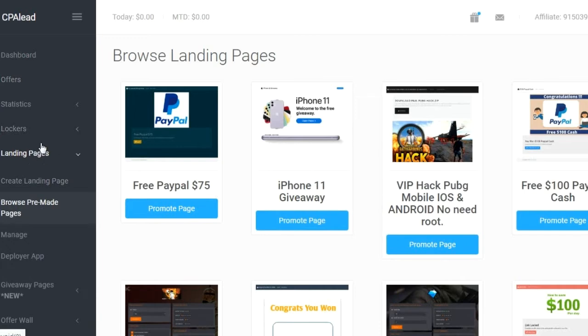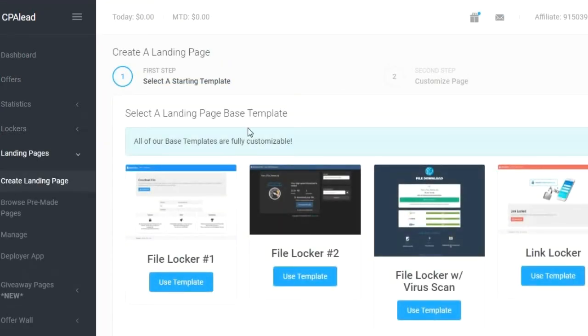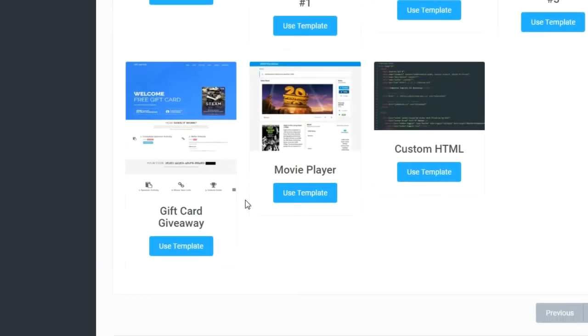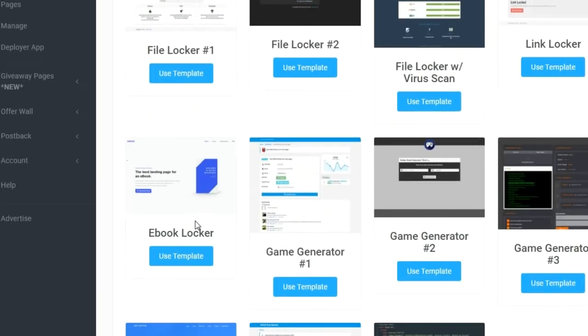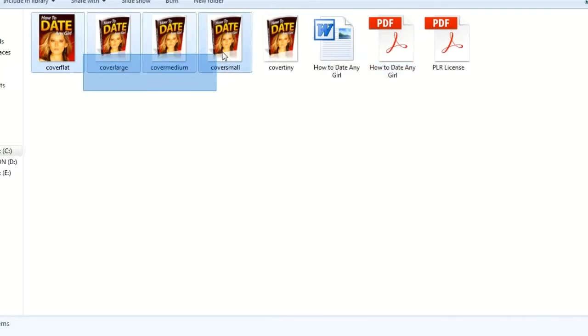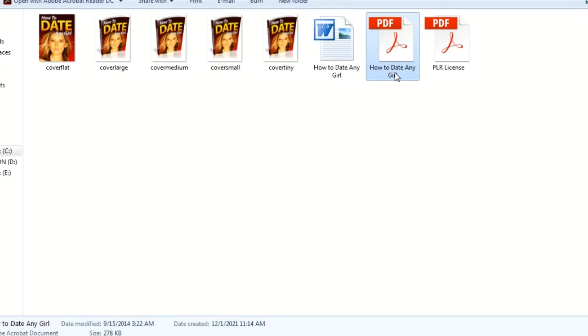First you have to come to landing pages and create. You have to click on this. After clicking, whichever type of landing page you want to create, just choose the one. Let's go with ebook locker. Now here is the form that you have to fill. Before coming in, you should be prepared in order to do it fast. So what you will need: an image, and then the file which you will be locking here.